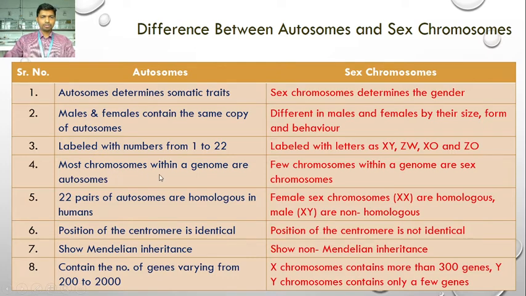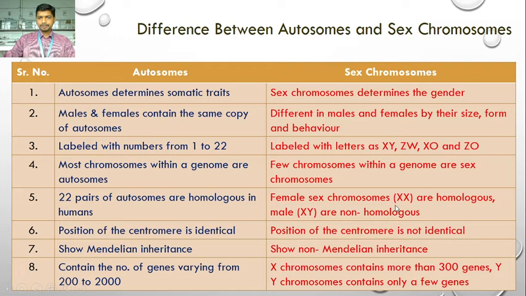Autosomes: most chromosomes within a genome are autosomes. Few chromosomes within a genome are sex chromosomes. If we take the example of the human genome, it consists of 44 autosomes, while only 2 are sex chromosomes. So most chromosomes within a genome are autosomes, while few are sex chromosomes. 22 pairs of autosomes are homologous in humans.